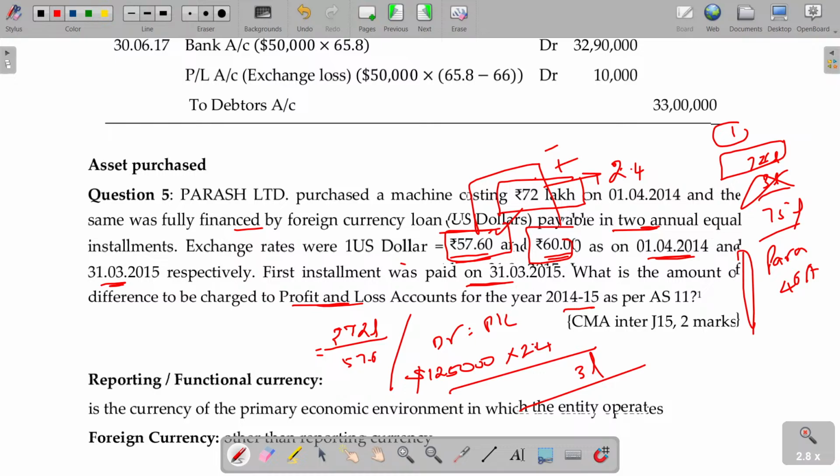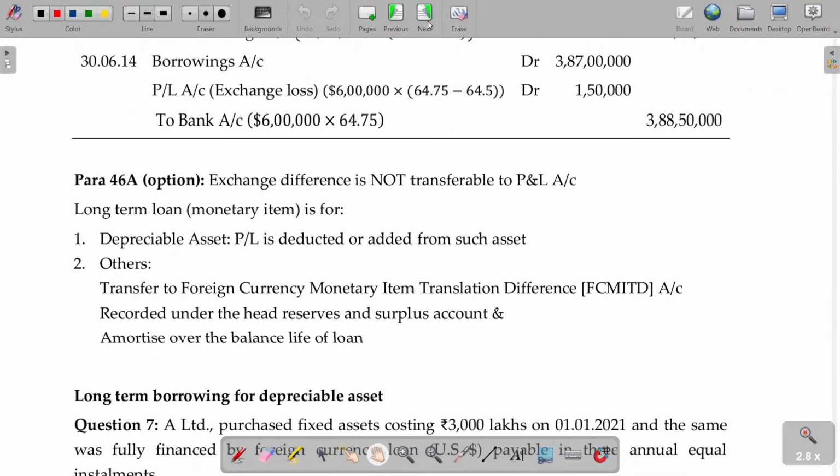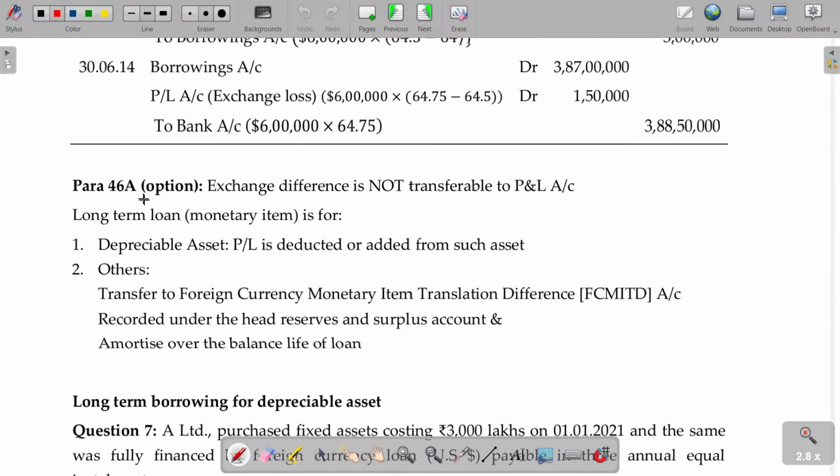Shall I go for the 46A? So, with that, transaction related exposure is completely over, the last one. Under this, I will discuss two illustrations. 46A para. So, what does 46A say? And then this is optional.